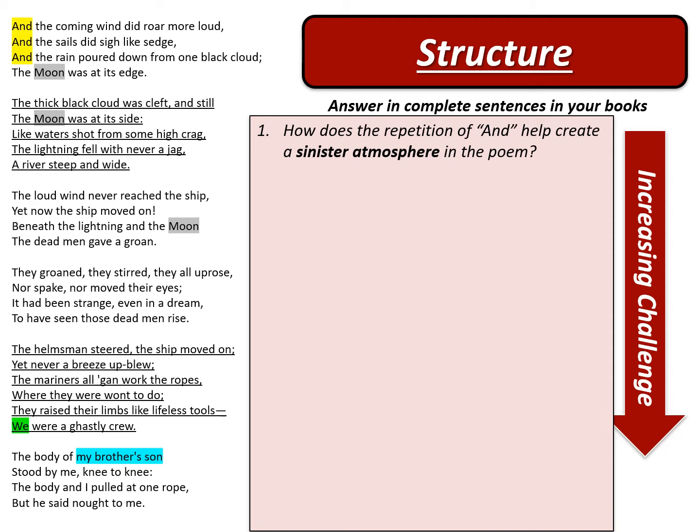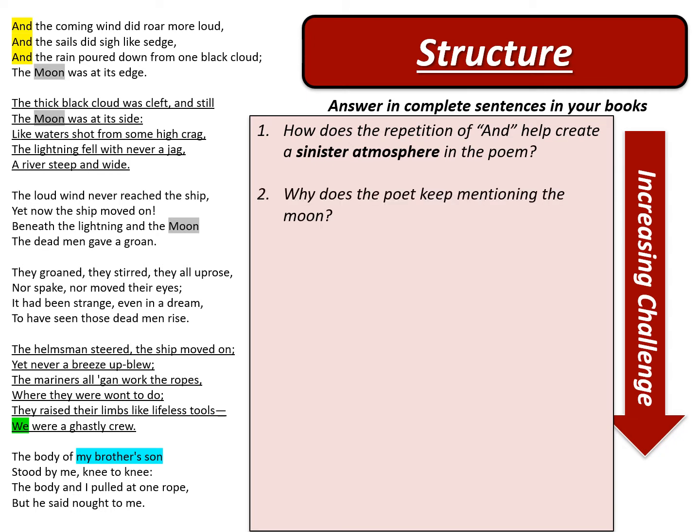Well, I think it creates a sort of ominous sense of something about to happen. It's almost like the tolling of a mysterious bell, or it reminds me a little bit of some Bible passages or old-fashioned writing, that repetition of "and". I think it creates a sense of tension. What's going to happen? All of these things are happening at the same time, and this is happening, and this is happening, and it builds up the menace. We're waiting to find out what's going to happen. So that's how I think that "and" creates a sinister atmosphere.